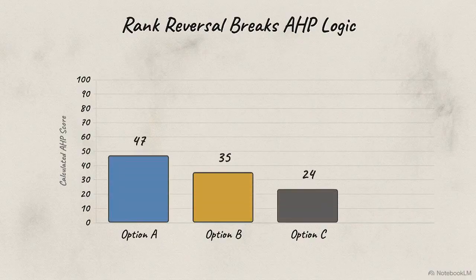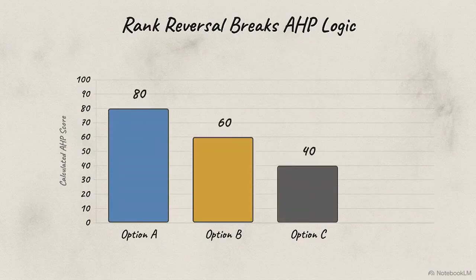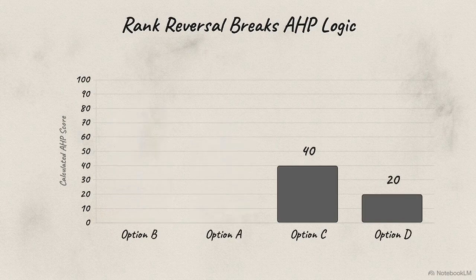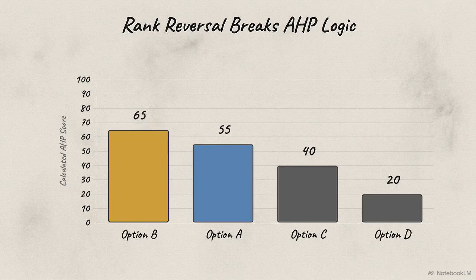This bar chart ranks 3 options based on traditional AHP calculations. When we introduce a 4th, lower-tier option to the dataset, the top 2 ranked bars inexplicably swap places. This is called rank reversal. It happens because rigid integer math breaks when it attempts to process the natural ambiguity of human priorities.